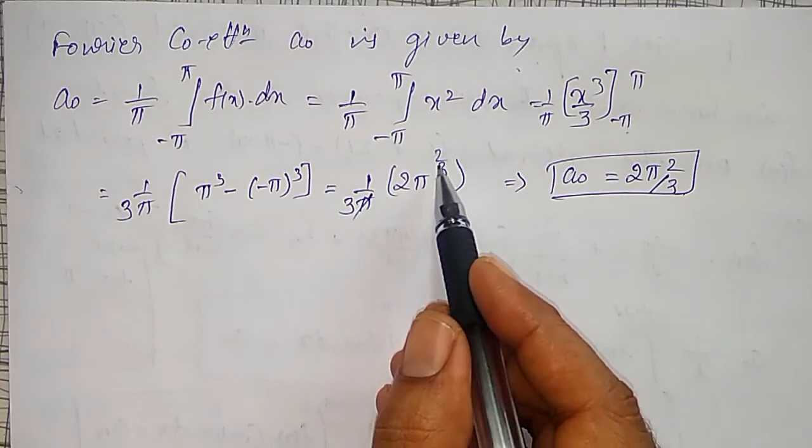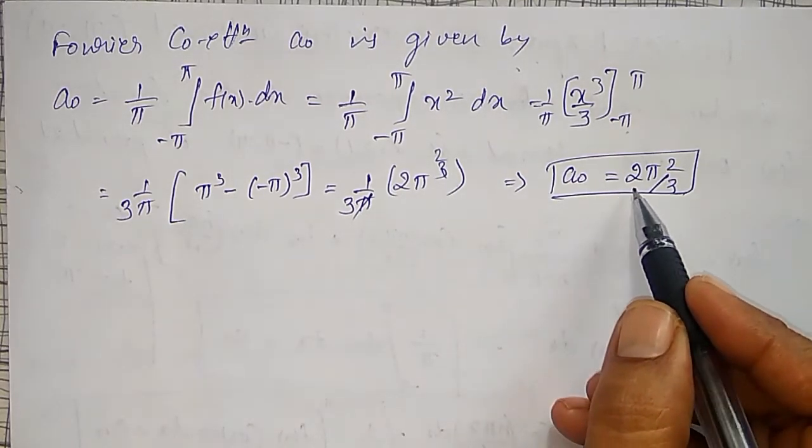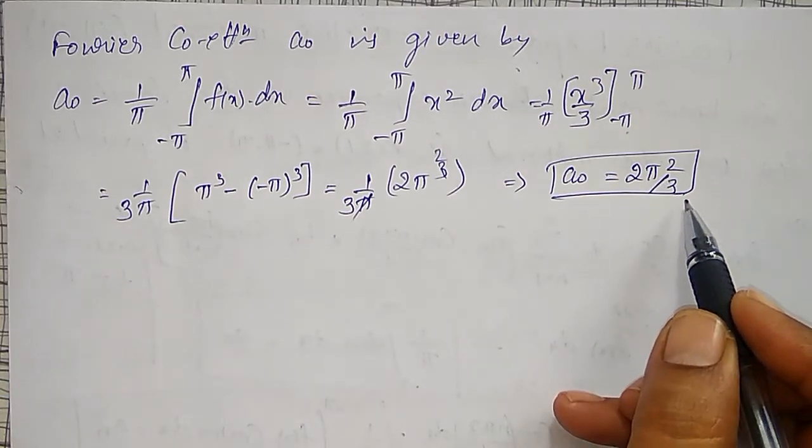One of the π will cancel, π² will remain, therefore a0 = 2π²/3.